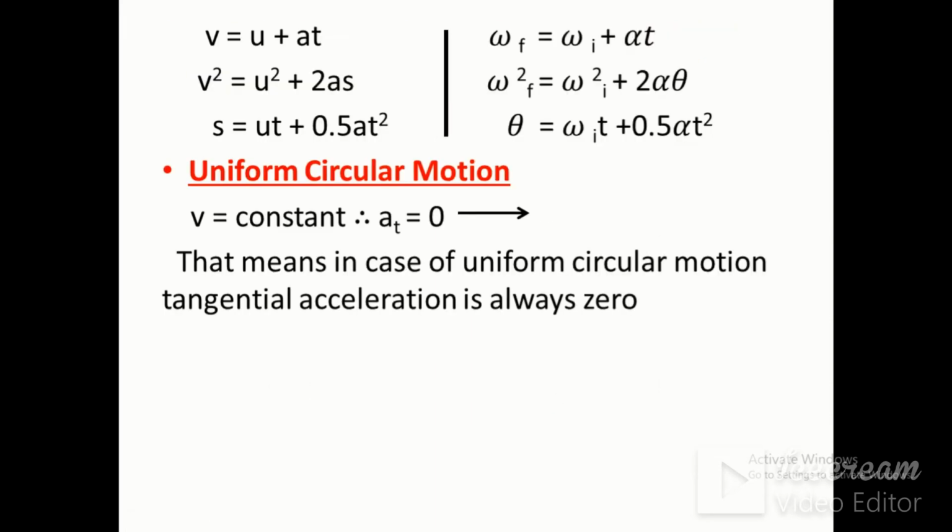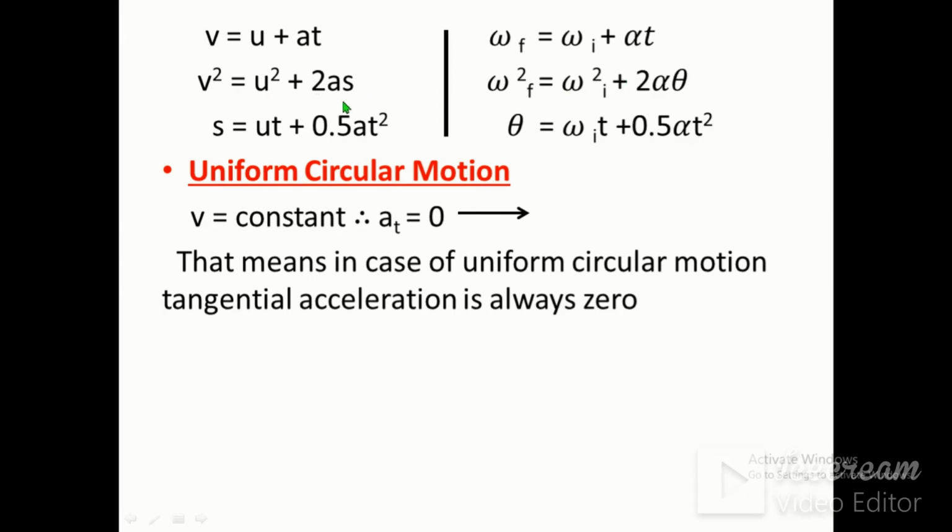Now there are three kinematical equations: v is equal to u plus at, v square is equal to u square plus 2as, and s is equal to ut plus half at square. There are the same equations in circular motion. v is equal to u plus at becomes omega f is equal to omega i plus alpha t, where omega f is the final angular velocity, omega i is the initial angular velocity, alpha is the angular acceleration, and t is the time taken.